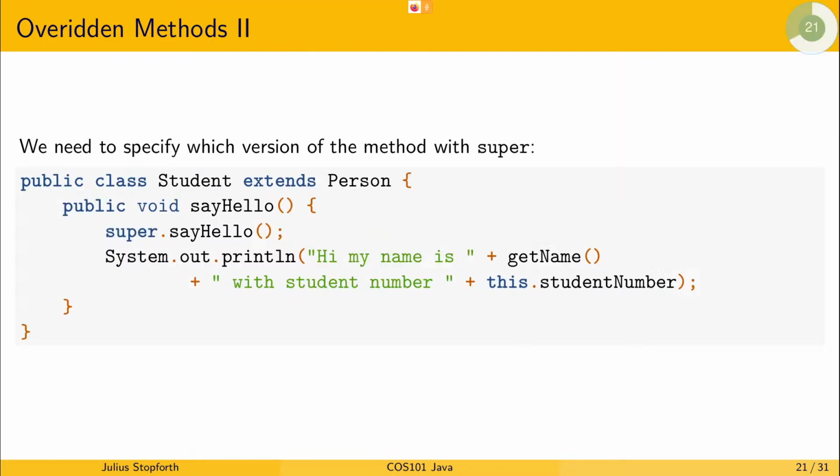Okay, so to get rid of that ambiguity, we use the super keyword, just like we said before. We use super, and super helps us say, oh, you mean the method in the person. So as soon as the compiler reads extends person, it assigns the super keyword to person.